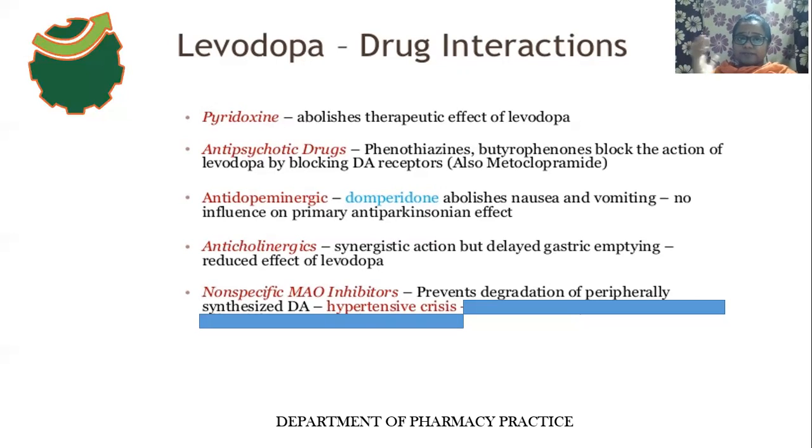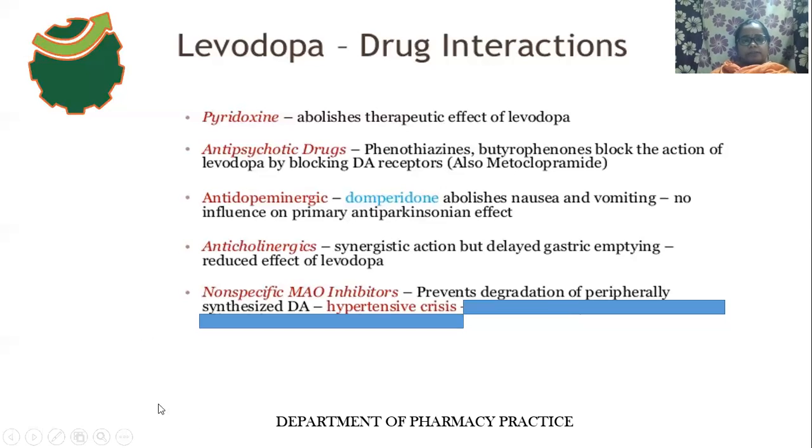So why do they block the actions of levodopa? Because these antipsychotic drugs block the dopamine receptors. The levodopa, after conversion to dopamine, binds only with the dopamine receptors. Then only the dopaminergic neuron activity increases, the dopamine neurotransmitter levels increase, and the dopamine actions increase. But as a result of blockade of these dopamine receptors, the dopamine is unable to bind with them. So the therapeutic effectiveness of levodopa decreases.